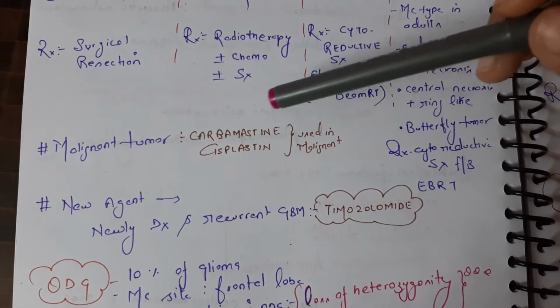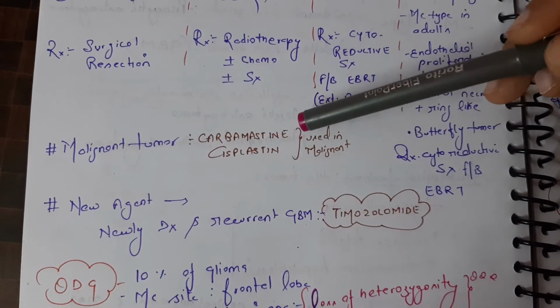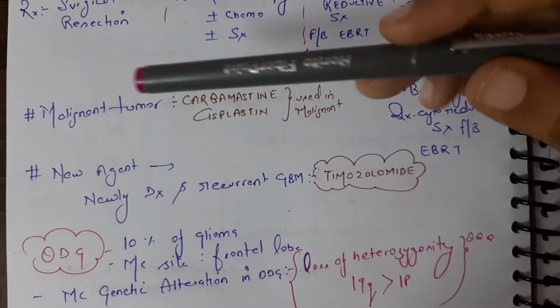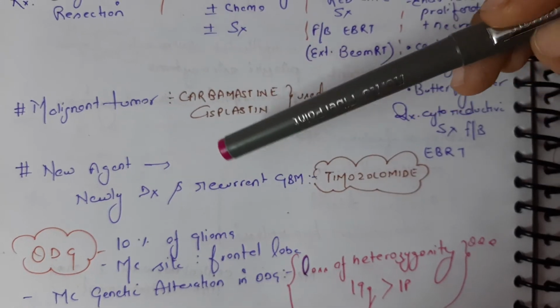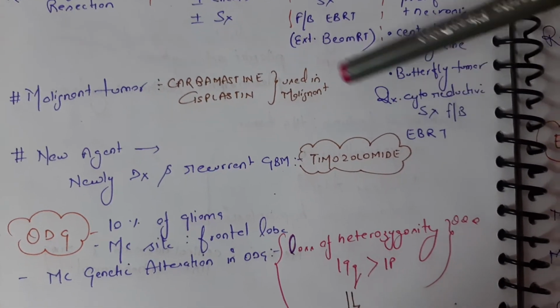Nowadays some new agents are also there, for the malignant tumor. We have regimens like carmustine and cisplatin that can be used, and newly diagnosed or recurrent GBM can be treated by temozolomide.